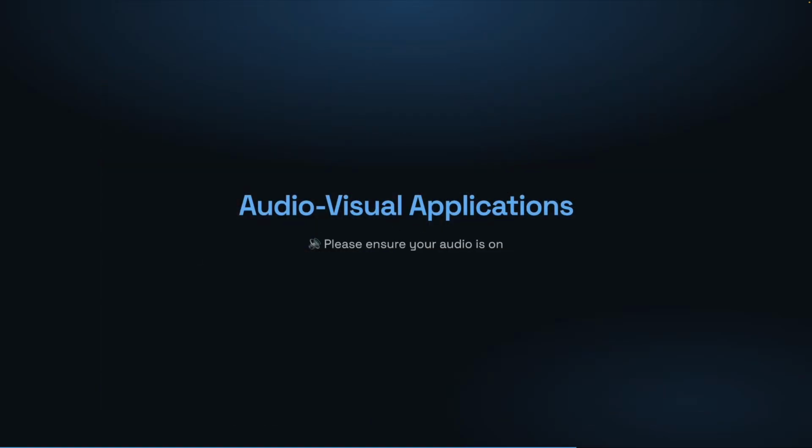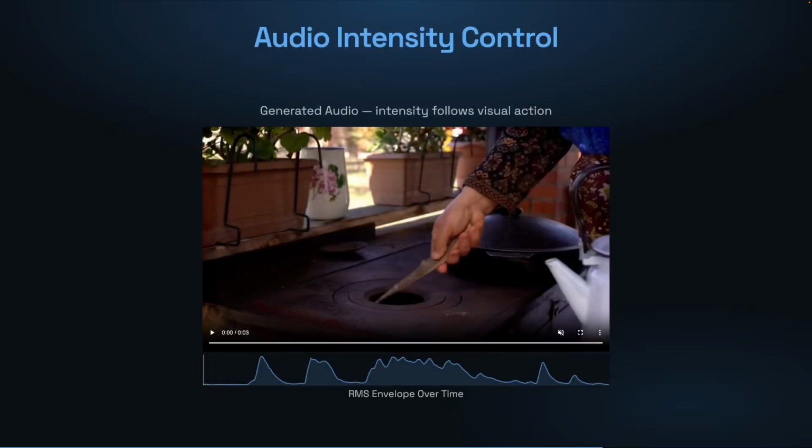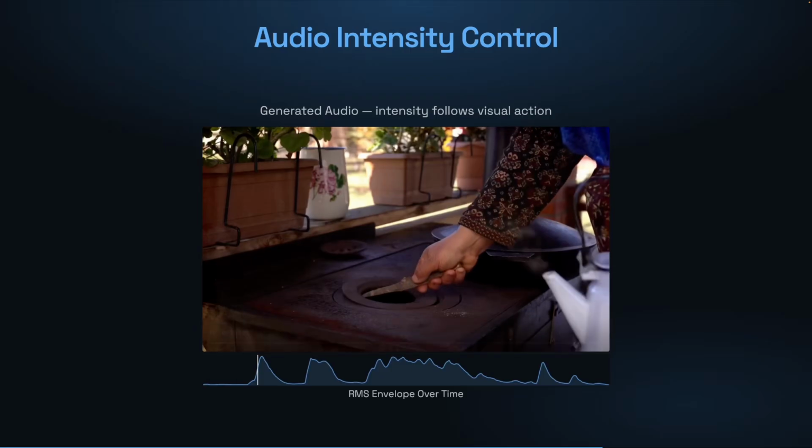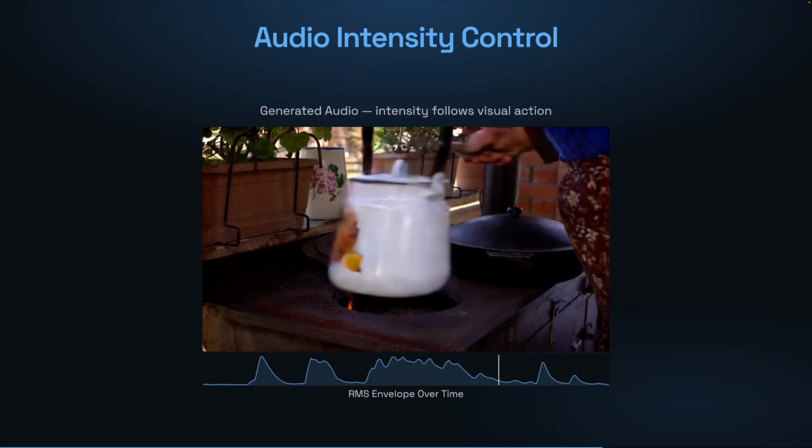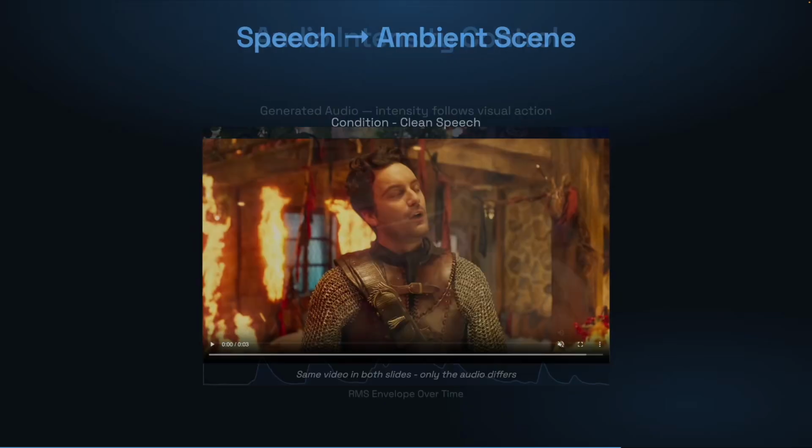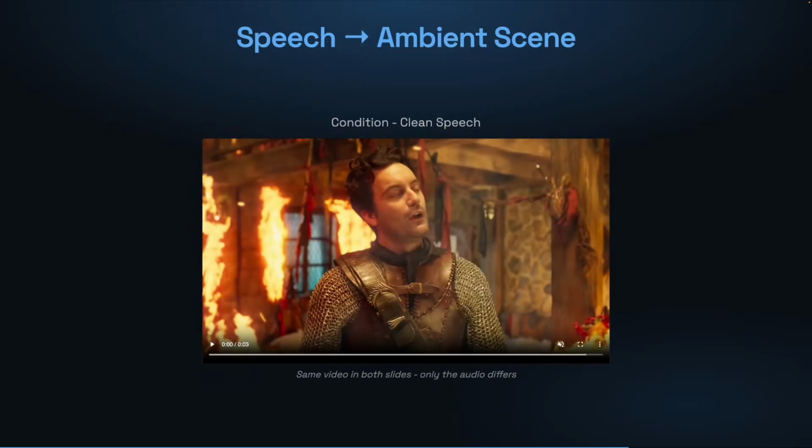We now showcase audiovisual applications. Audio intensity control generates audio whose temporal dynamics follow the visual content. The waveform below shows how the generated audio energy tracks the on-screen action. Speech-to-ambient embeds clean speech within ambient sounds, matching a described scene.